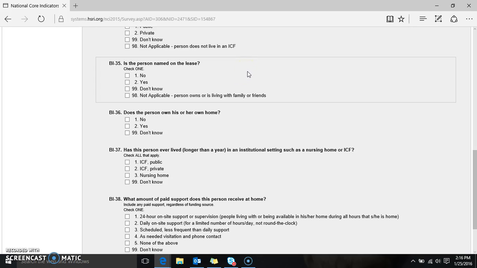Question BI35 is trying to get at those new HCBS regulations, so whether the person is named on the lease, if the person owns his or her own home.